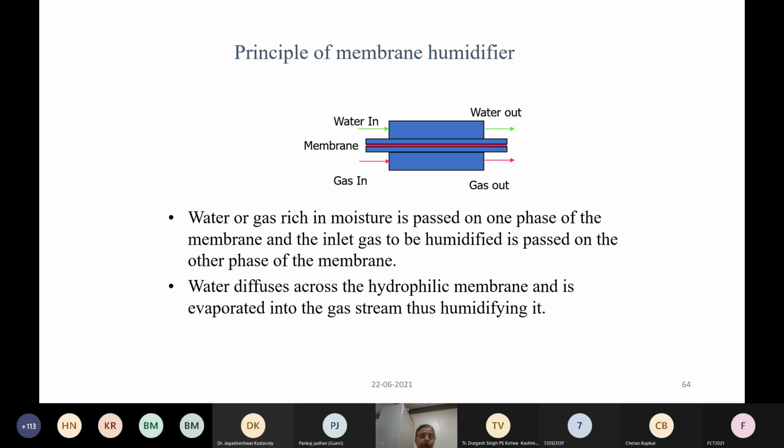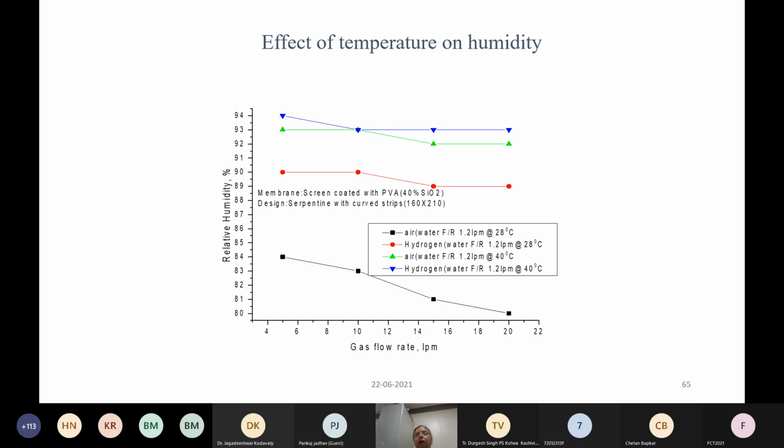One method of humidification is known as the membrane humidification method, where you have a hydrophilic membrane, and the dry gas passes on one side and water passes on the other side. While the gas moves across this hydrophilic membrane, it picks up the water from the membrane, and thus humidification is achieved. You can use Nafion itself, which is a hydrophilic membrane, or you can look at various low-cost alternatives.